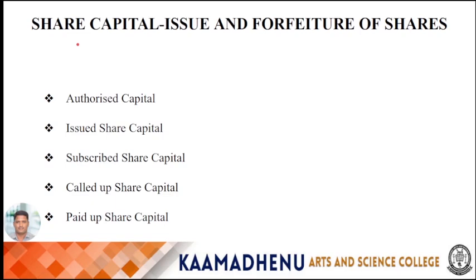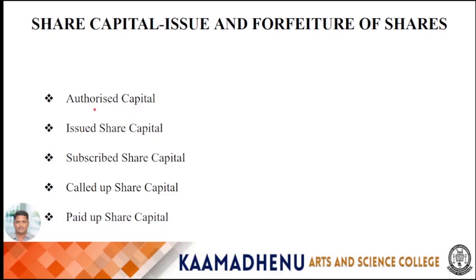Next, share capital types. First one is authorized capital, also called nominal capital. Then second one is issued share capital. Then third one is subscribed share capital. Then fourth one is called up share capital. Then last one is paid up share capital. First one is authorized capital.